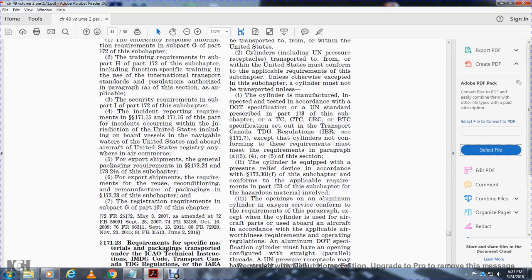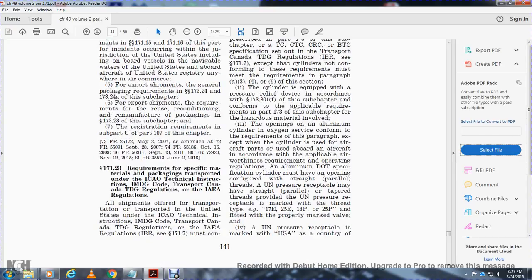Cylinder is equipped with a pressure relief device in accordance with the 173.301(f) of the subchapter, forms the applicable requirements for the Part 173 subchapter for the hazardous material involved. The openings in aluminum cylinders in oxygen service conform with the requirements of this paragraph, except for the cylinders issued by the aircraft operator for the passenger use on board aircraft in accordance with the applicable airworthiness requirement. Aluminum DOT specification cylinders must have an opening configuration with straight parallel threads. A UN pressure receptacle may have straight parallel or tapered threads provided with the UN pressure receptacle mark, with a threaded type 17E, 25E, 18P, 25P, fitted with the properly marked valve.